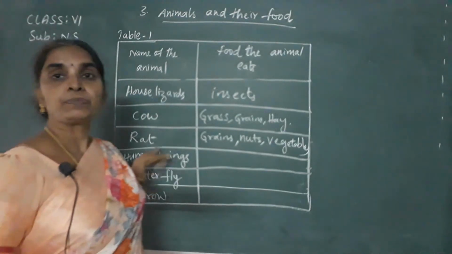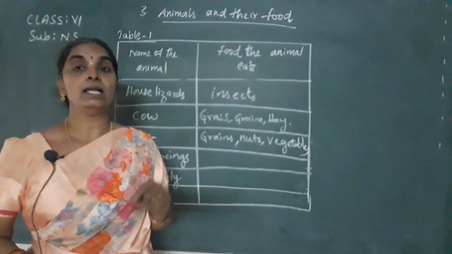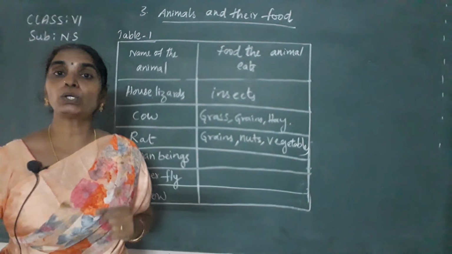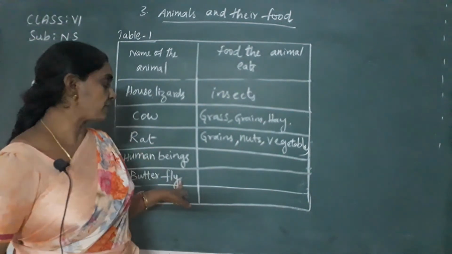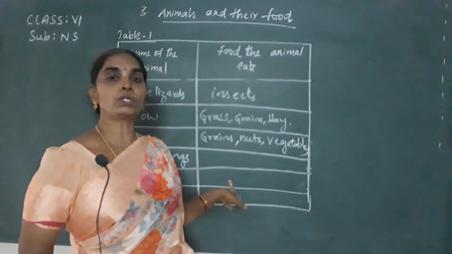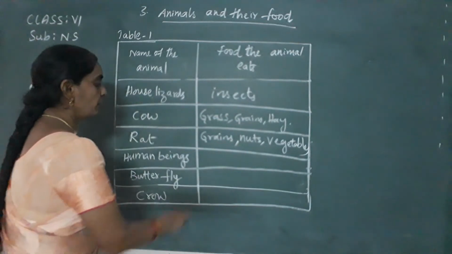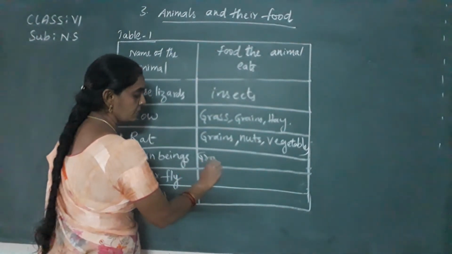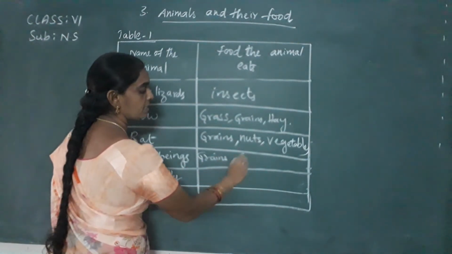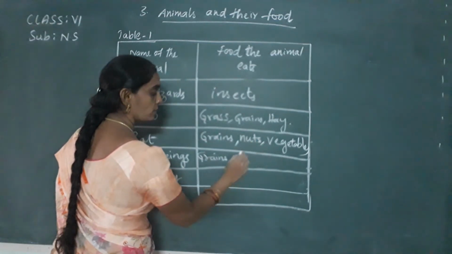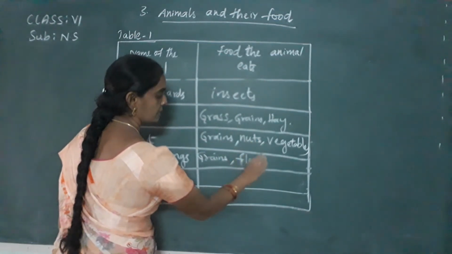Next, butterfly. Butterfly, as you know very well, depends on the nectar of the plants. So butterfly depends upon the nectar of the flowers. So human beings eat grains, cereals, pulses, nuts, and also they eat flesh, isn't it?